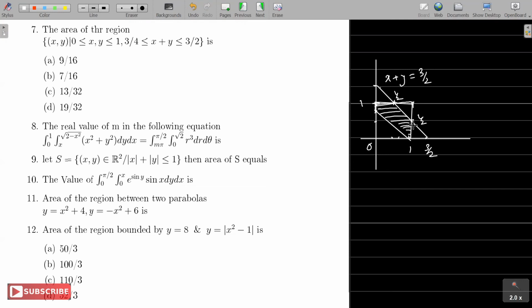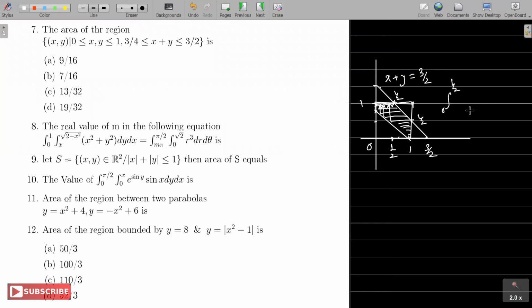Is that fine? If you want, you can find it by integral. You have to divide into 2 parts, fine. If I take this point, half, as x goes from 0 to half, y goes from this line to this line.